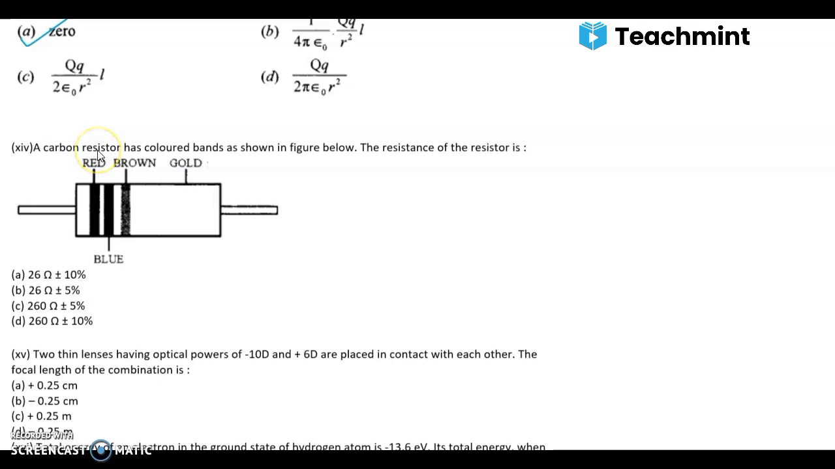14th question. A carbon resistor has colored bands as shown in figure below, and you should expect this question also. They'll ask you the resistance of the resistor and you have to learn which color belongs to which number. If you calculate this, you will get C as the correct option.